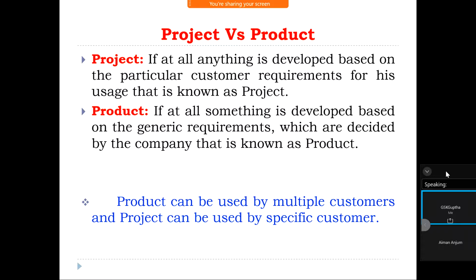A product can be used by multiple customers and a project can be used by a single customer. If anything is developed based on a particular customer's requirements for his own point of view, that is known as a project. A product means something developed based on the generic requirements which are decided by the company. Is it clear for everyone?